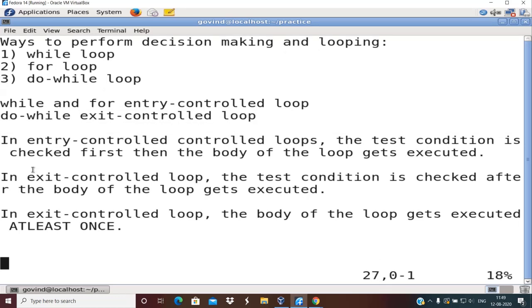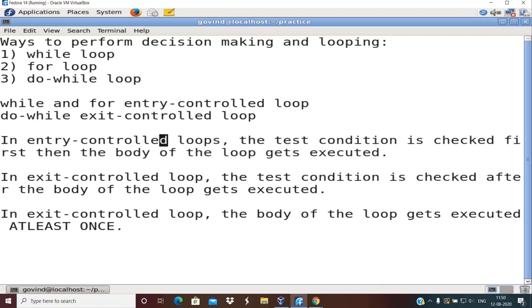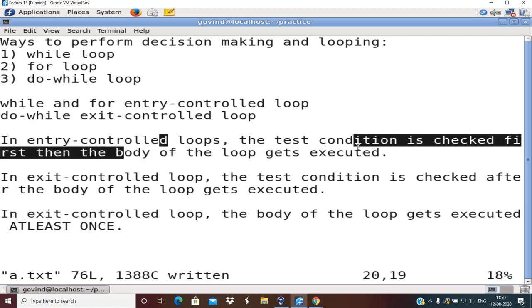So the formal description of entry control loop goes like this. In entry control loops, the test condition is checked first, then the body of the loop gets executed.